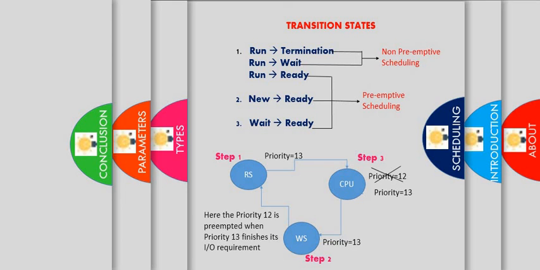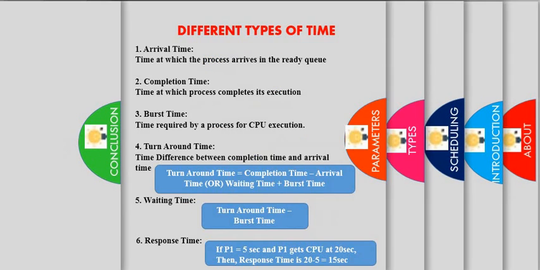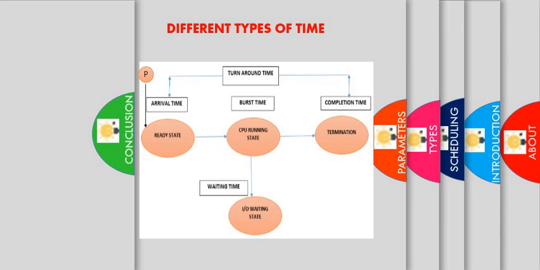So these are the types of scheduling here, and next let us see about different types of time depending upon the process parameters. There are 6 different types of time. First is the arrival time, second is the completion time, third is the burst time, fourth is turnaround time, fifth is waiting time, and sixth is response time. Let us make it easily clear by seeing this diagram.